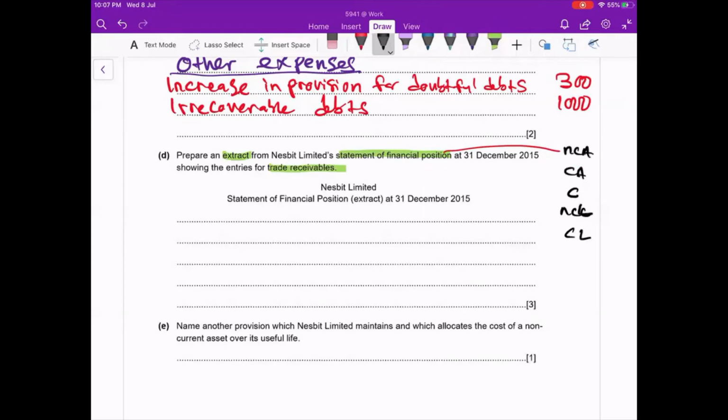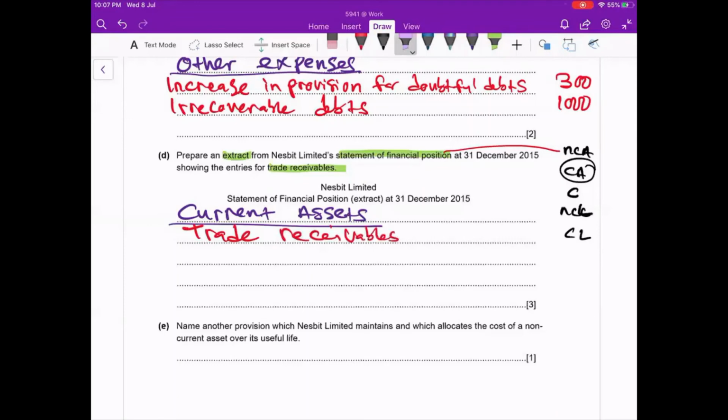Okay, so trade receivable will fall under which section? Under current assets. Trade receivable is my current asset. So I write under current assets, and then under the current assets, I write trade receivable.